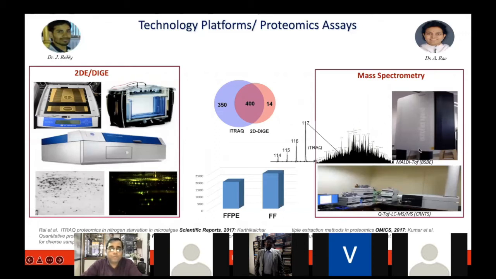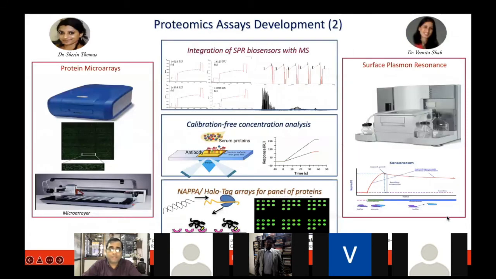Then you have the mass spectrometer, where you can separate all these complex peptides and look at their M/Z, mass to charge ratio. And then from databases, you can search what proteins are there. Different types of instruments are available at IIT Bombay, which we use for this kind of research. Also, you have already seen microarrays. What we talked about as DNA arrays, here we work on protein arrays. So thousands of human proteins are printed on the chip, which can be used to look for biomarkers for different diseases.